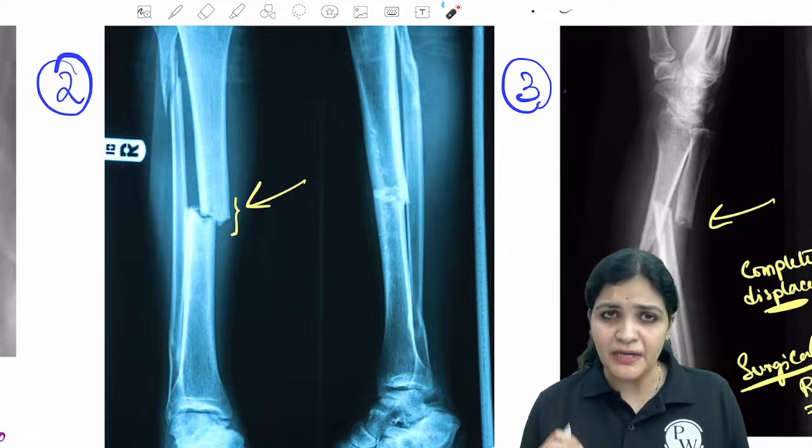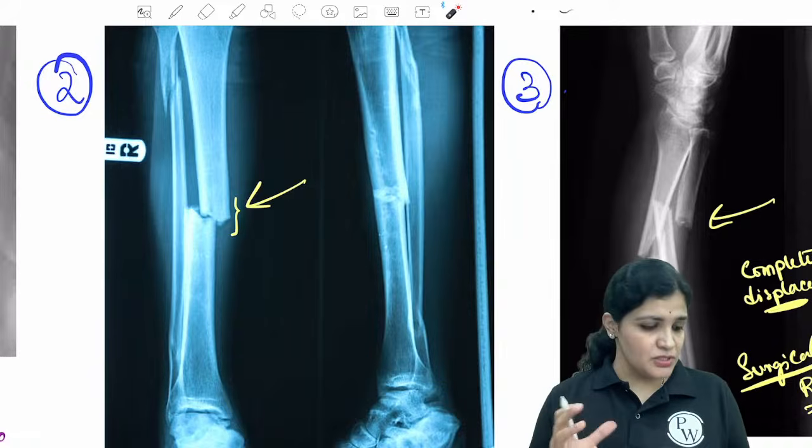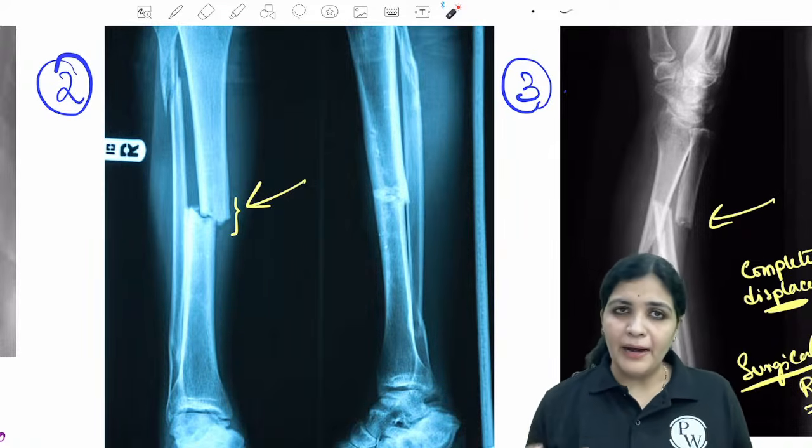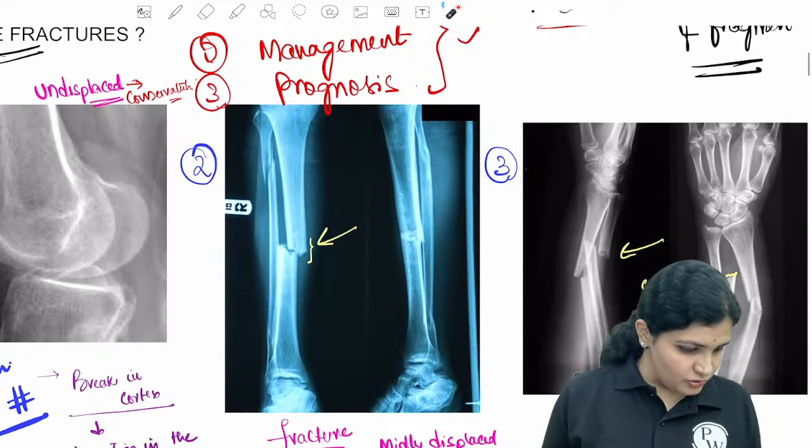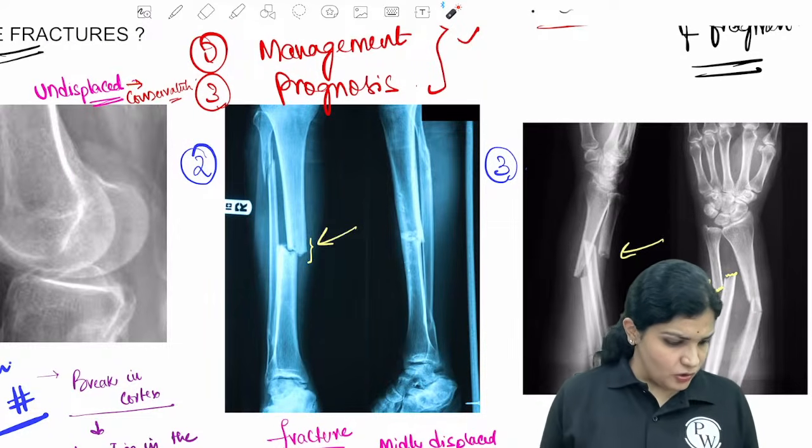So there is a displacement, but still there is a contact between the two surfaces, right? So this is called a mild displacement. And then what do you want to know? Yes, Sabyasachi, what is your question? Ma'am, putting stress over. Okay.